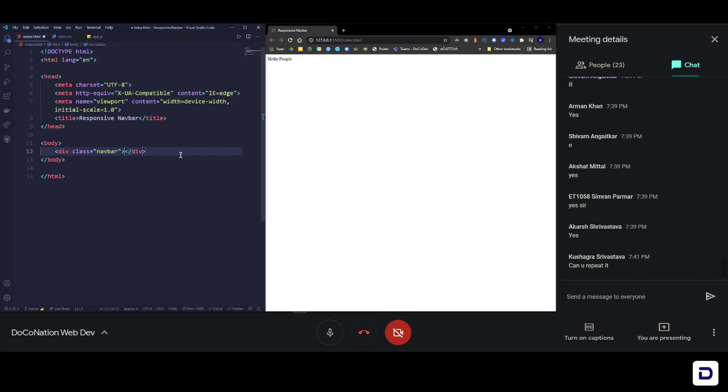Inside navbar, we are going to have two different blocks. As we saw, one is going to contain our logo, and the other one is going to contain all the links. So for that, let me create it. The first box is .logo. We'll leave it for now. The second one is going to be .nav-links, and in the same way press tab and you'll get it. So this is the basic structure of our navbar.